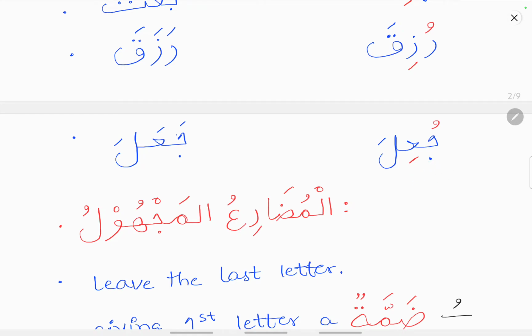Similarly, Ja'ala, he made. Ju'ila, he was made. So the Lam Kalima is left as it is. The Ain Kalima will receive a kasra. The Fa Kalima will receive a dhamma. So it is in this way the past tense verb, that is the Fe'lul Madhi, is made into Fe'lul Majhul.